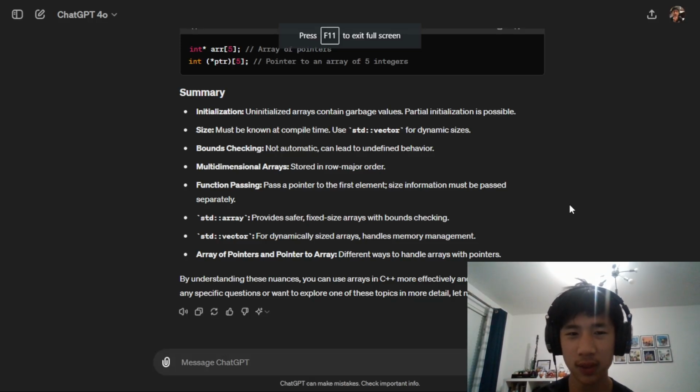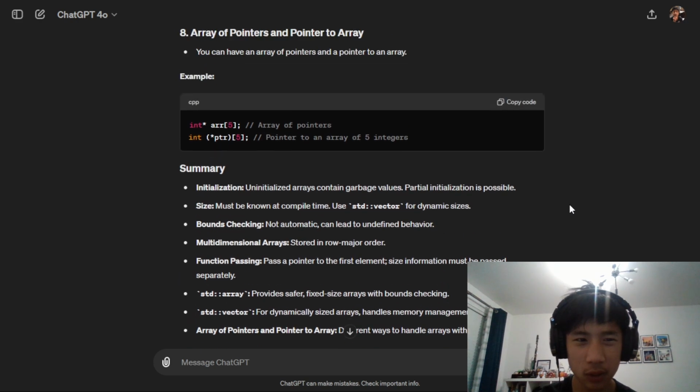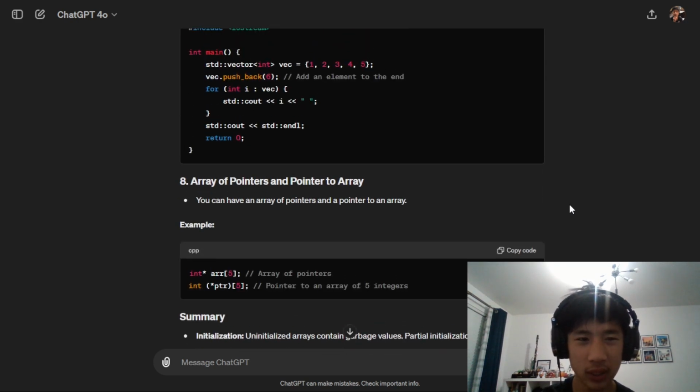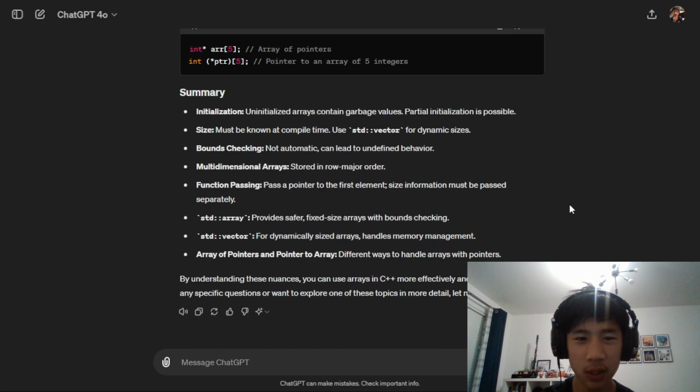If you're new here, I'm trying to learn C++ completely from ChatGPT. I just finished some arrays, and I'm probably just going to tell it now to go on to the next lesson. After this array lesson, there was quite a bit of stuff about pointers that I didn't really know about yet, so maybe I'll get into that for the next lesson.